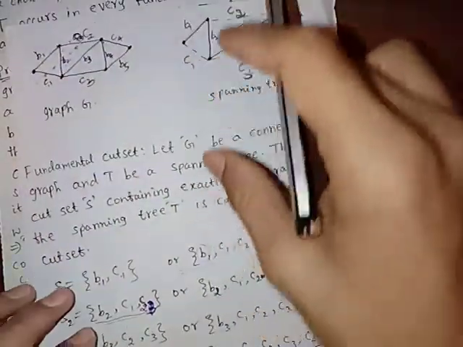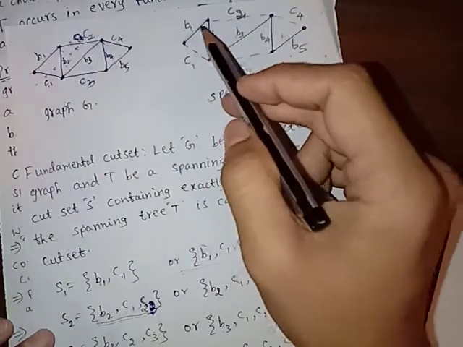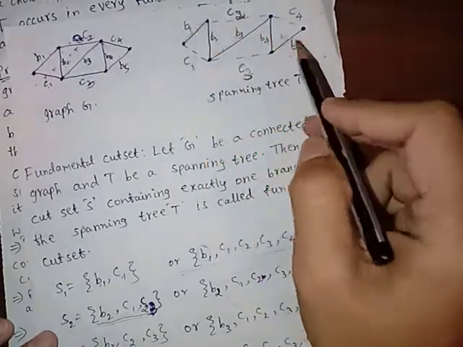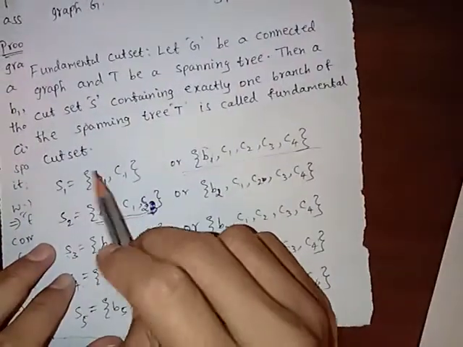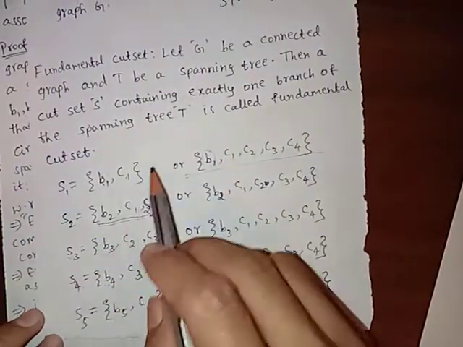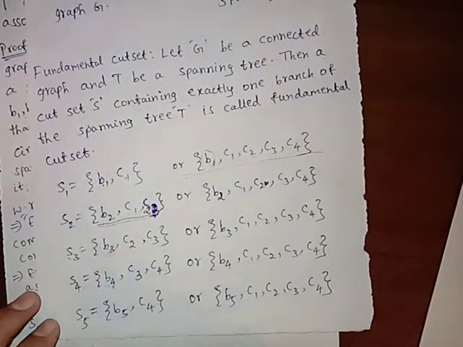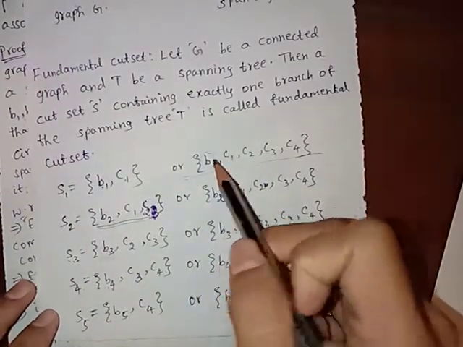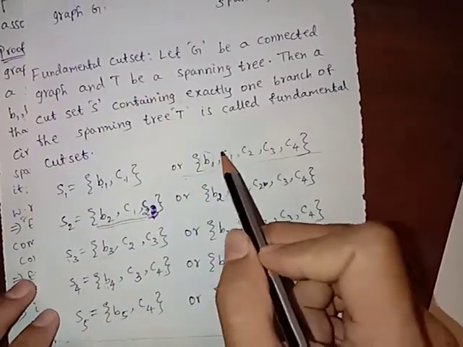In this example we can see that every branch B1, B2, B3, B4, B5 has a fundamental cut set by writing the branch with all chords.